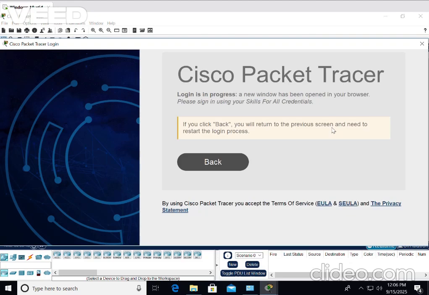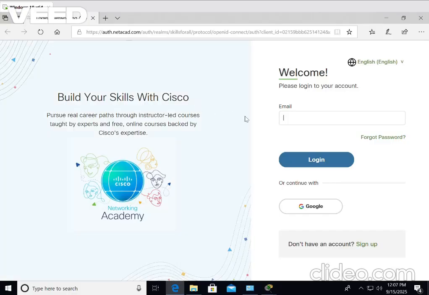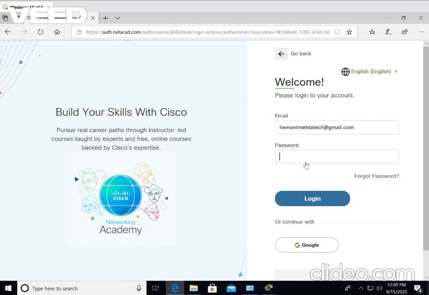Click on Cisco Skills for All, and it will take you to your browser. Here you have to create an ID or just log in with your Google account.